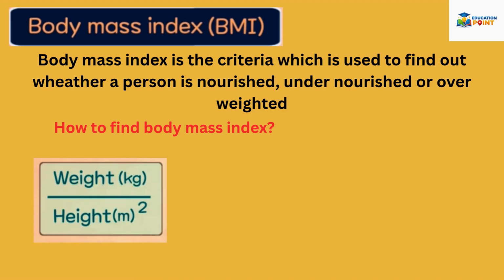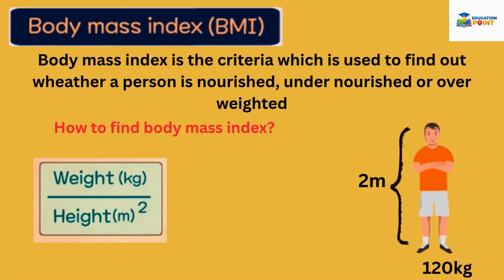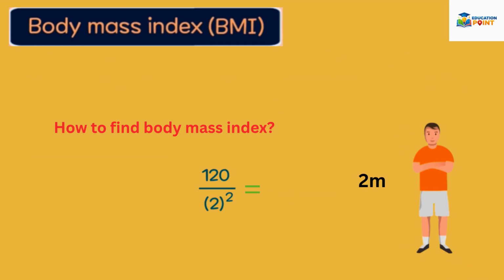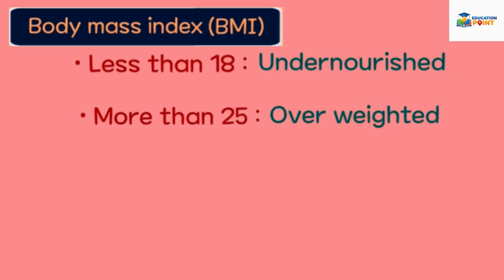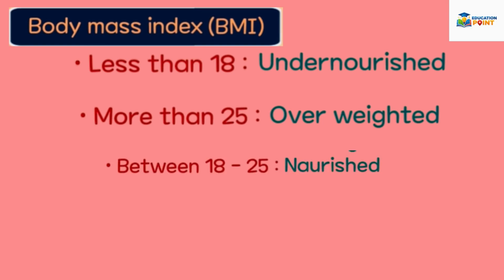Body mass index. Body mass index is the criteria which is used to find out whether a person is nourished, undernourished, or overweight. How to find body mass index? It is calculated by dividing the weight in kilograms of a person by the height in meters squared. Like for example, a person has weight 120 kilograms and height 2 meters. So the body mass index will be 120 divided by the square of height, that is 2. We will get 120 divided by 4, that is 30, so the body mass index will be 30. A person whose body mass index is less than 18 is undernourished. A person whose body mass index is more than 25 is overweight, and a person whose body mass index is between 18 and 25 is nourished.